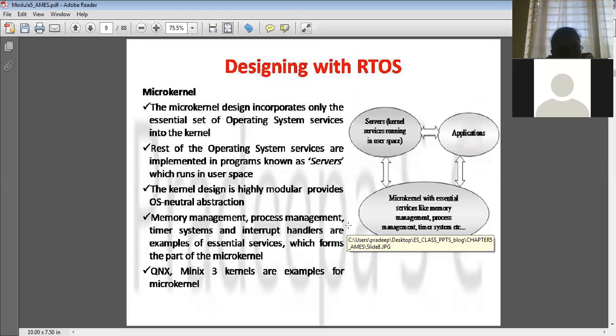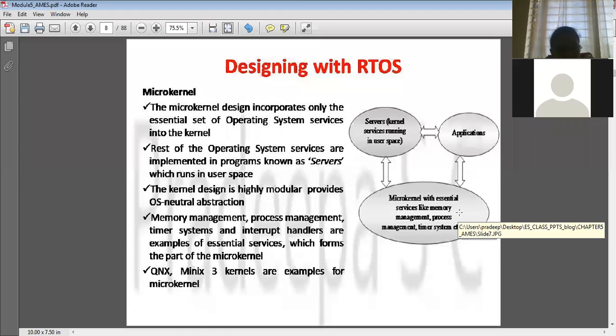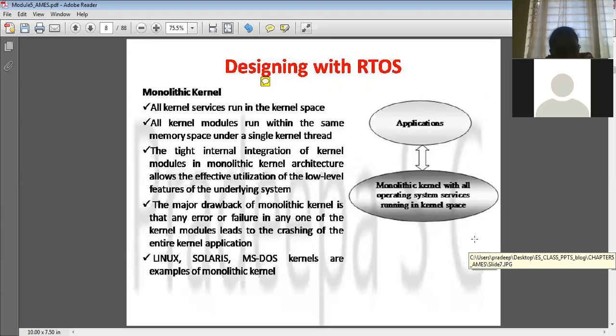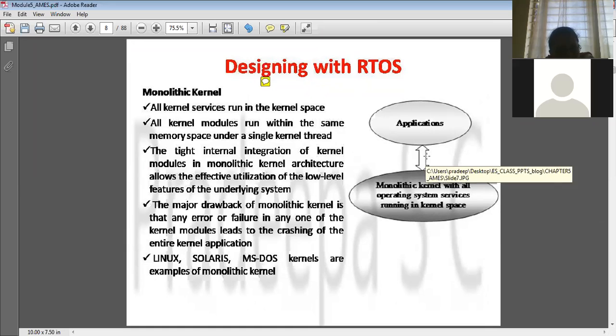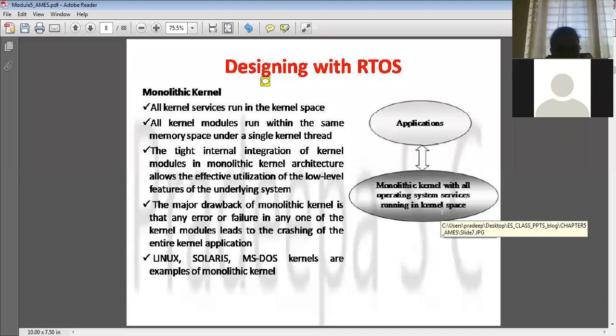So understand that there are two types of kernel architecture, or operating system architecture, you can follow. One is the monolithic kernel and another is the microkernel. What is the monolithic kernel? All the services and related services are there, and the user programs run on top of this, but everything is shared under a single process, right?